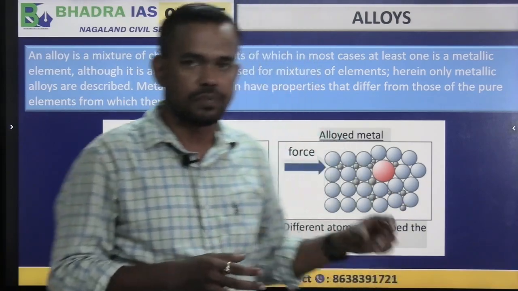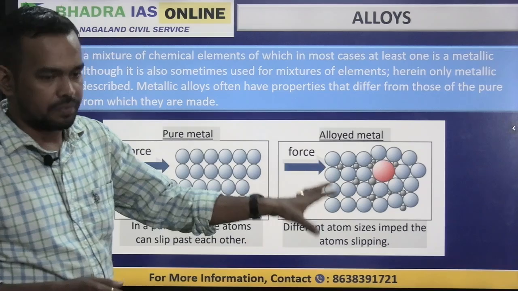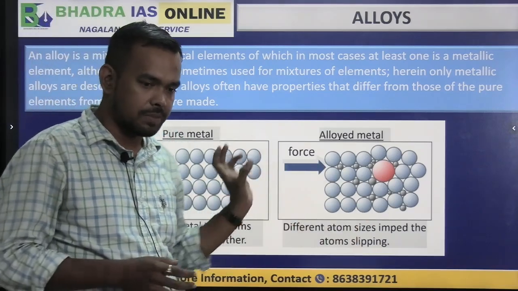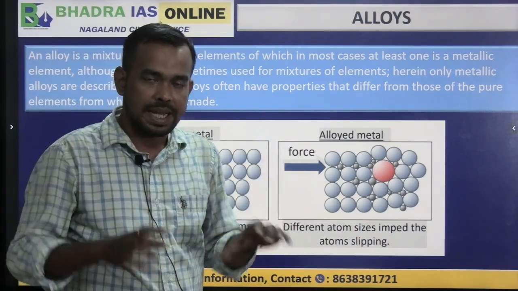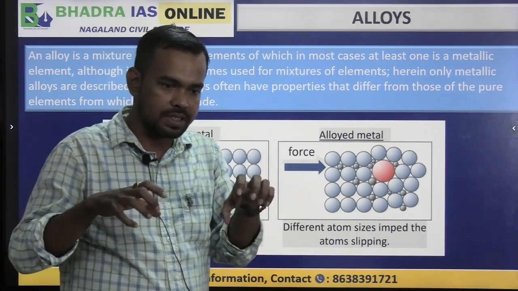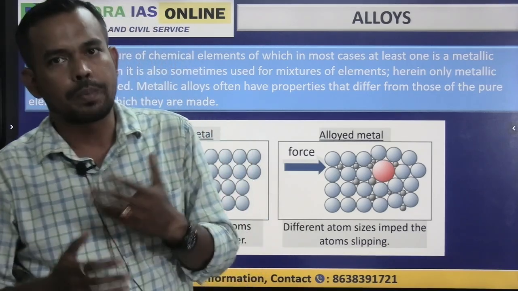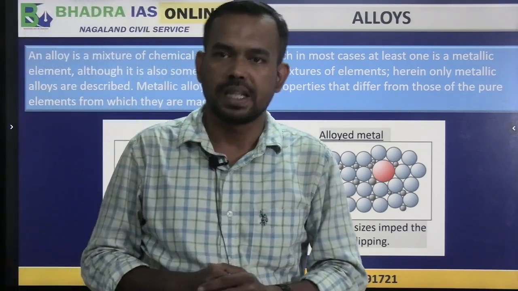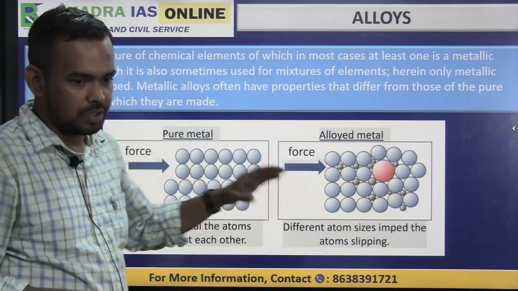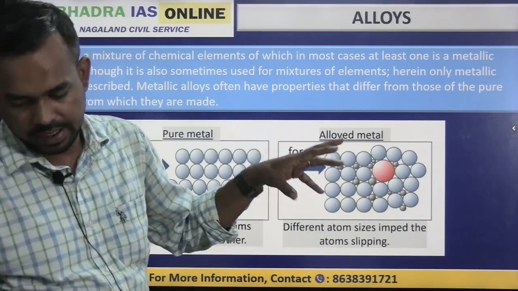Like if it was a tough material, it will become tougher, right? If it was a flexible material, it will become more flexible, and also strong, and also more resilient. So we can enhance the properties and get new properties from the specific materials. These are known as alloys, where certain elements are added.